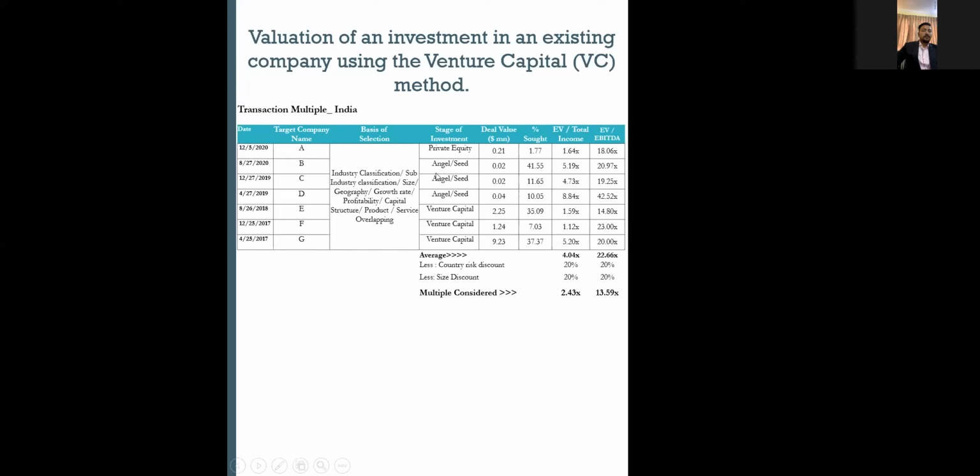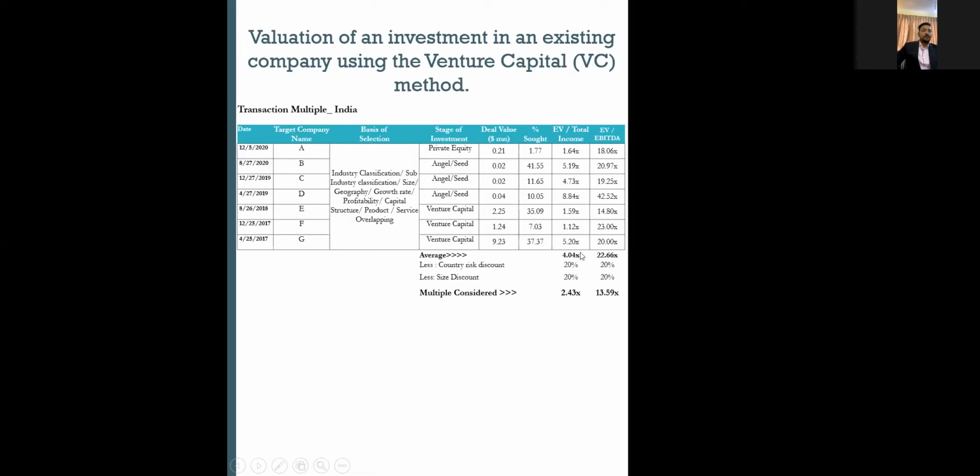These also matter: the percentage stake, deal value, enterprise level, and total income. So I have tried to replicate this industry, basically tech companies, where I'll be having a revenue multiple of 4.4 times. It's practically feasible for a tech company, but not feasible for an asset-heavy business. If you're in the steel sector, you are not going to have this multiple. It will definitely be on the lower side, right?